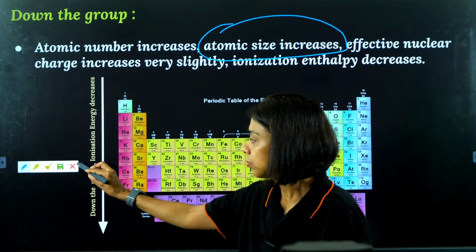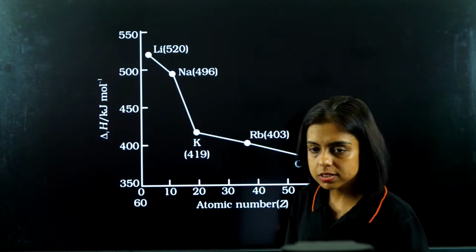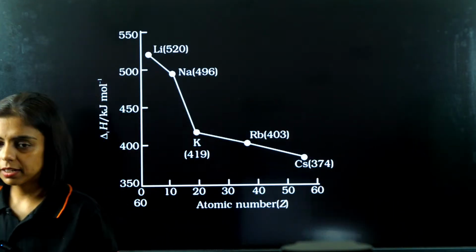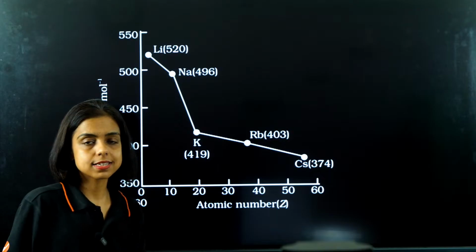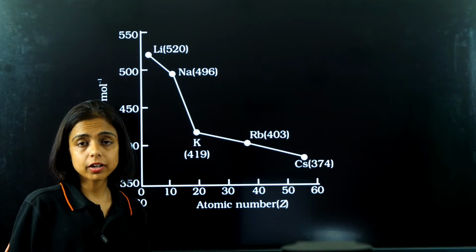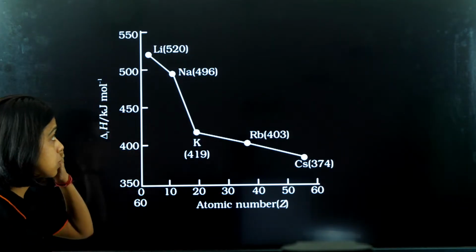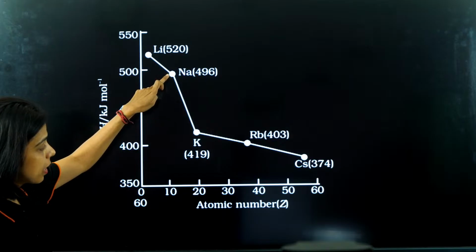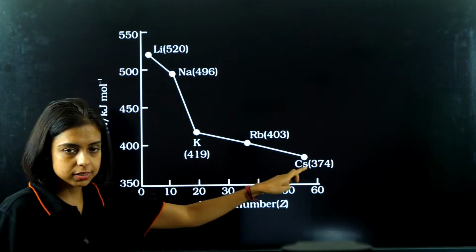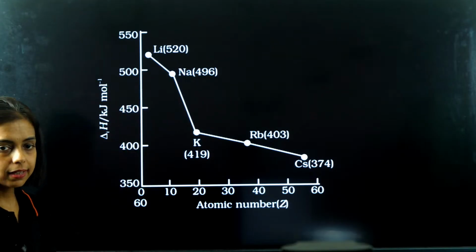Okay, fine. Now let's move on to the next period. This is a graph, and similar graphs are given in your NCERT. If you're reading the NCERT class 11 for periodic classification of elements, you must have seen this graph. You can see the values: from lithium to sodium to potassium, the ionization energies keep on decreasing, right?